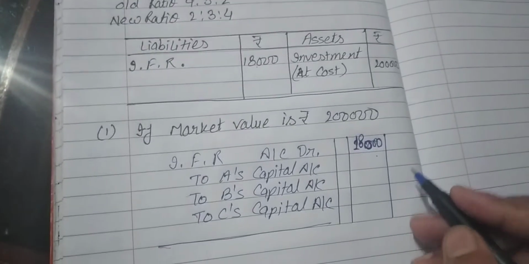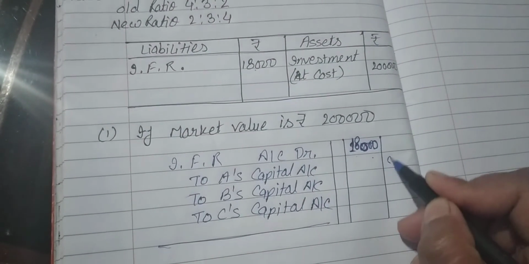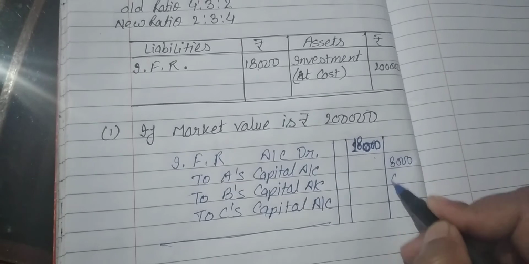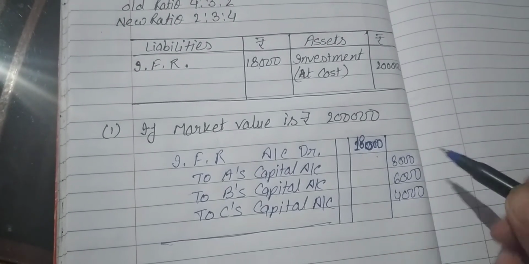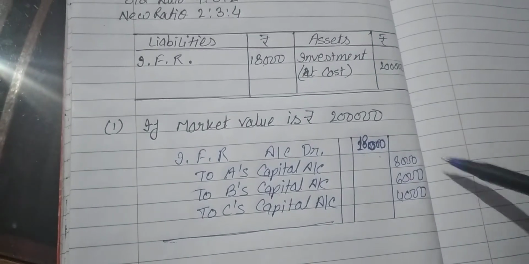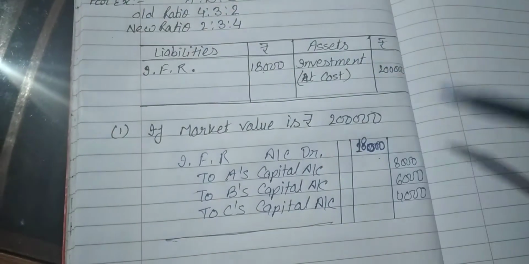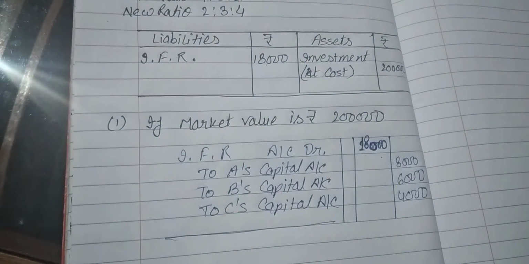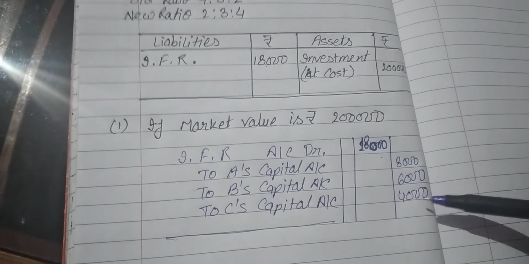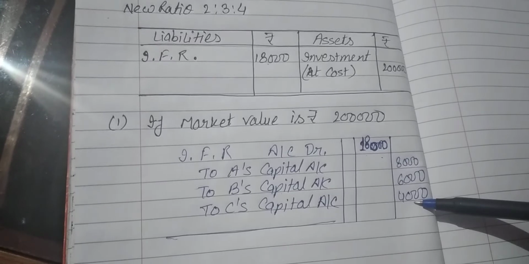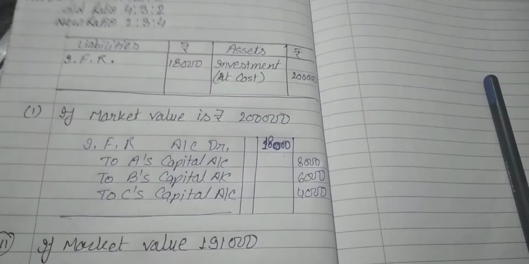So the amount will be 8,000, 6,000 and 4,000 respectively. 18,000 into 4 upon 9, that is 8,000. For B it is 3 upon 9 and for C it will be 2 upon 9. The amount will be distributed as 8,000, 6,000 and 4,000.